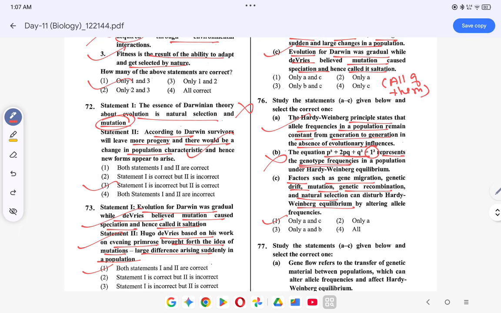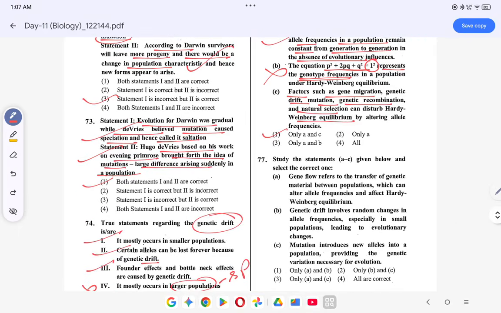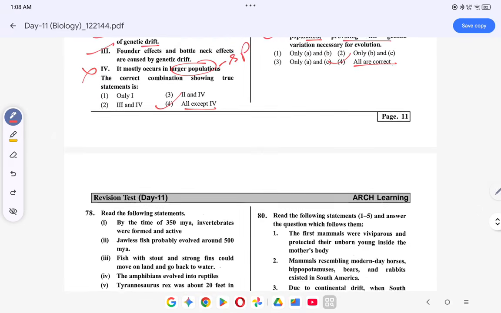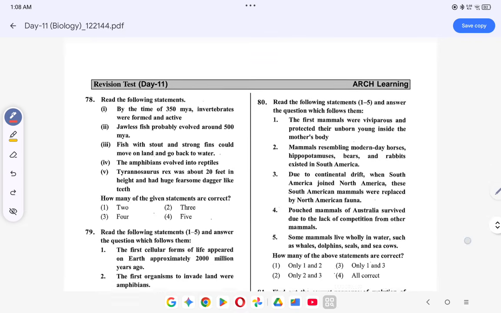Coming to the next. Gene flow refers to the transfer of genetic material between populations, which can alter allelic frequency and affect Hardy-Weinberg equilibrium. This is correct. Genetic drift involves random changes in allelic frequency, especially in small populations, leading to evolutionary changes. This is correct. Mutation introduces new alleles into population, providing genetic variation in the population. This is correct. So all of them are correct. Okay, coming to question number 78.